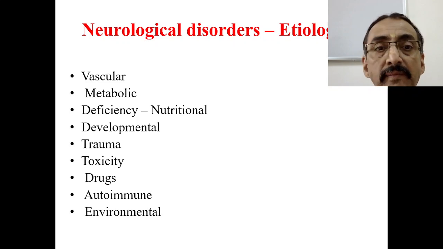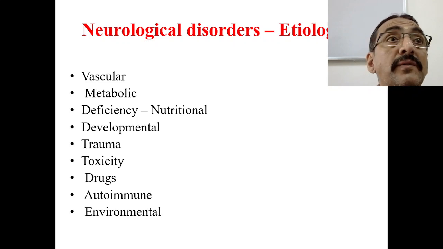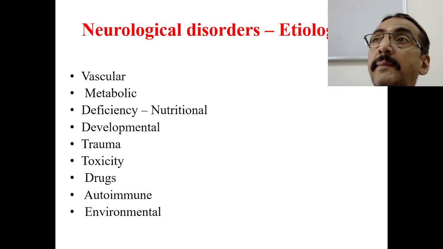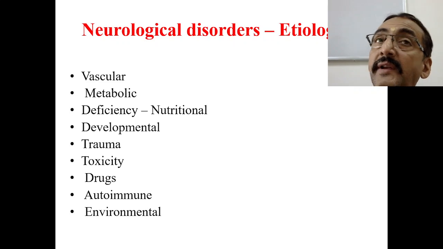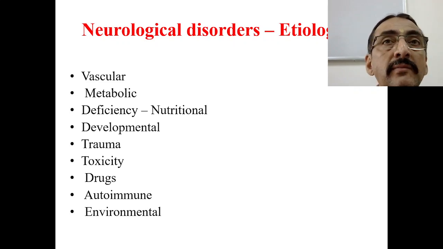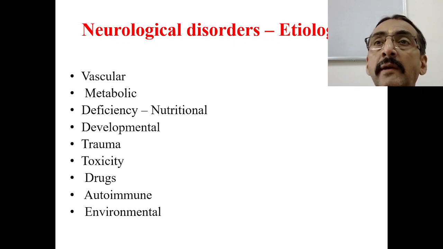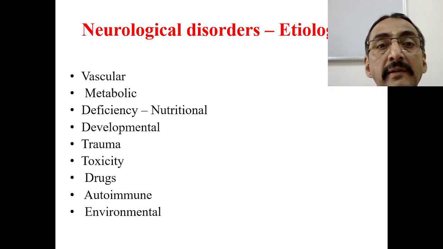Sometimes metabolic disorders are because of deficiency. Vitamin B12 deficiency very commonly leads to neurological problems. Vitamin A deficiency, fat deficiency, and other micronutrient deficiencies like calcium and magnesium also do. So this is very important before starting the treatment.